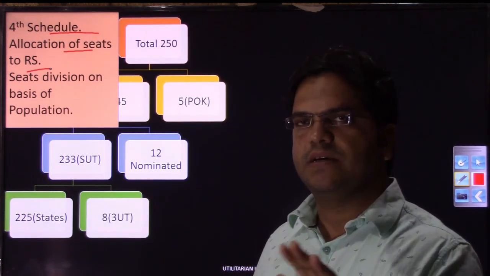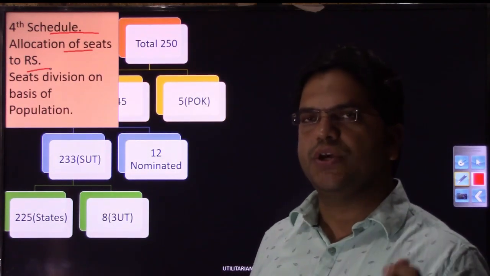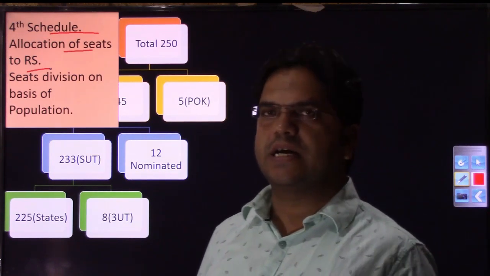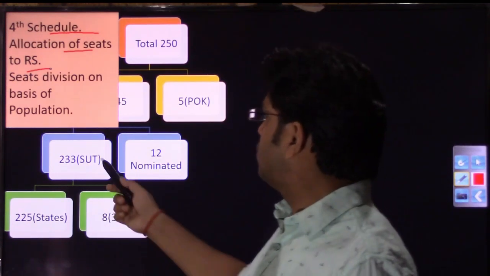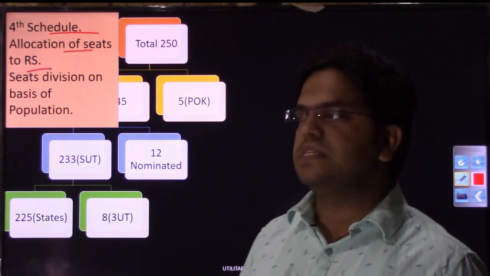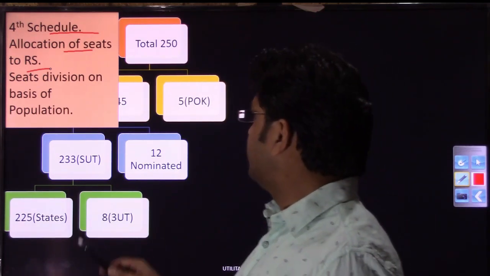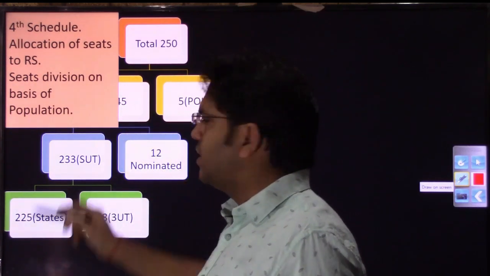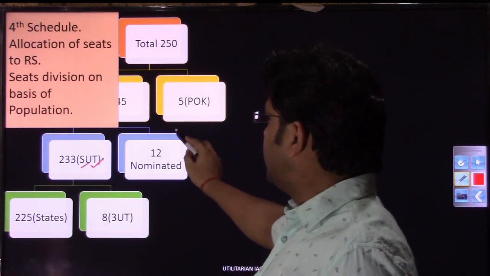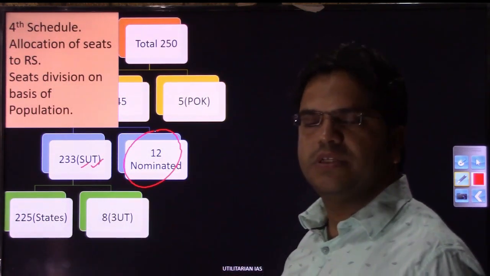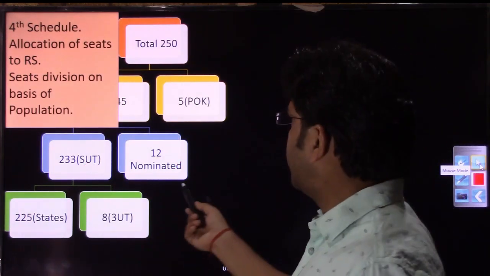Jammu and Kashmir had 4 Rajya Sabha seats, and all those 4 seats have been transferred to the J&K UT with the legislature. Ladakh has not been given any representation in Rajya Sabha. So whenever state boundaries are disturbed, the 4th schedule will also be amended. Out of 245 seats, 233 seats have gone to states and union territories, and 12 seats will come from nomination. These 12 members in the Rajya Sabha will be nominated by the president.